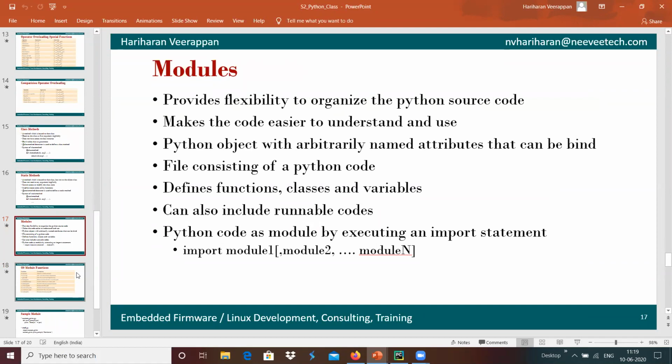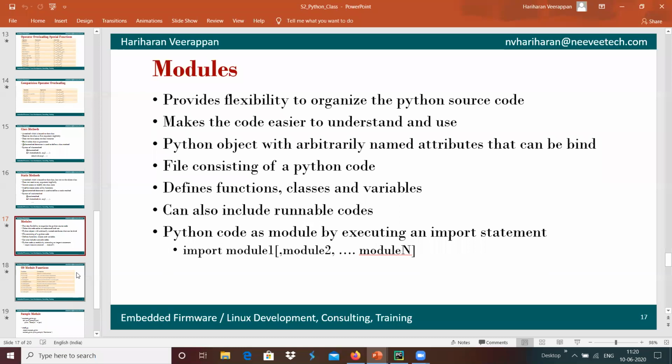After this, we have modules. Whenever we are developing a Python program, all the functionality cannot be present in one single file. Multiple modules can be present for the application development, which provides flexibility to organize the Python source code. For example, module 1, module 2, module 3, and the application uses these 3 modules, which makes the code easier to understand and use.